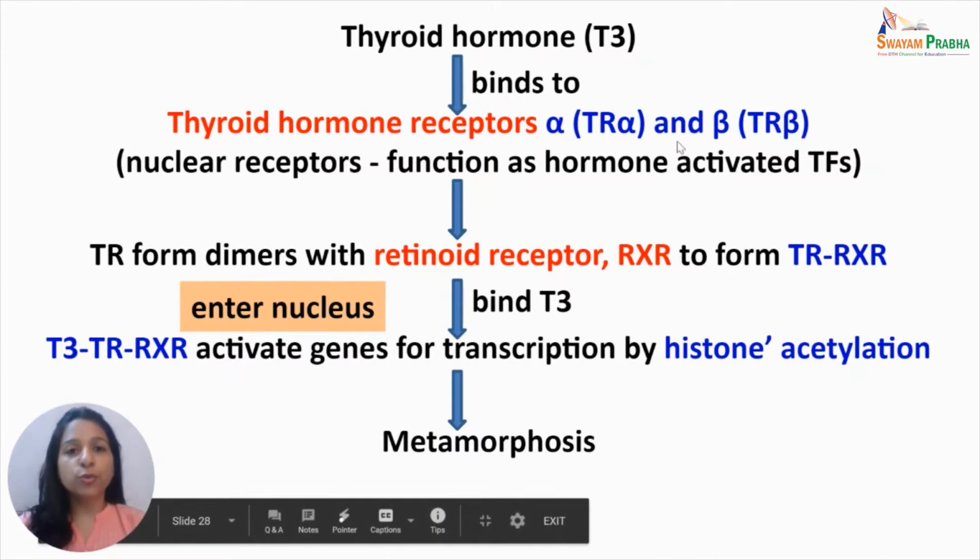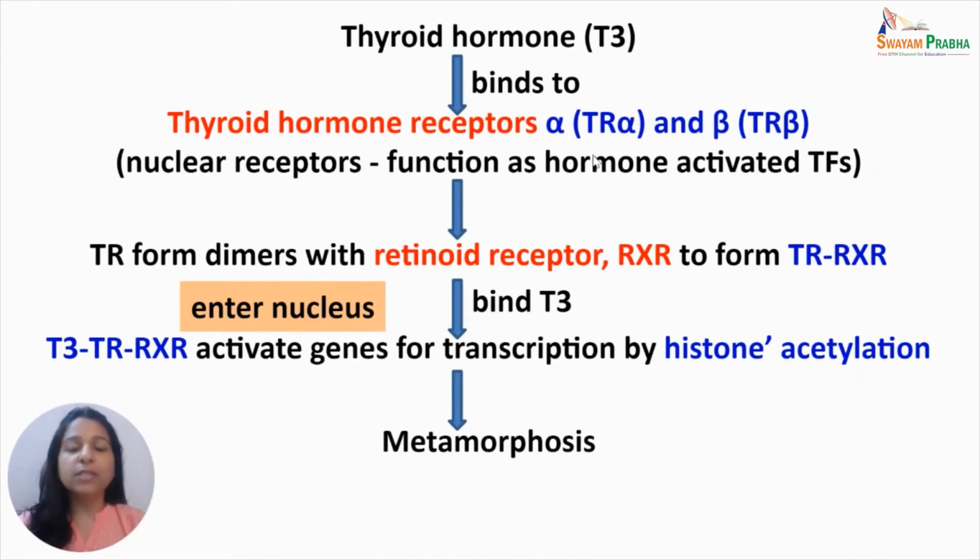Now, important to note here is that the thyroid hormone receptor TR alpha is present in all tissues even before the onset of metamorphosis, whereas the number of thyroid receptor beta increases only during metamorphosis, and it results in more drastic changes in the larva. These nuclear receptors have higher affinity for T3 as compared to T4. That is why T3 is considered to be a more potent hormone as compared to T4.